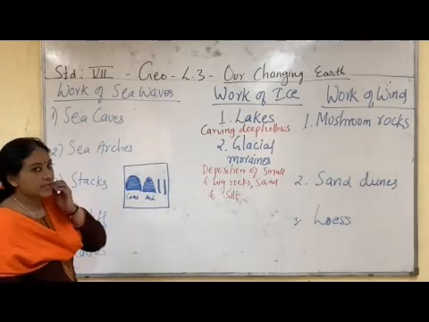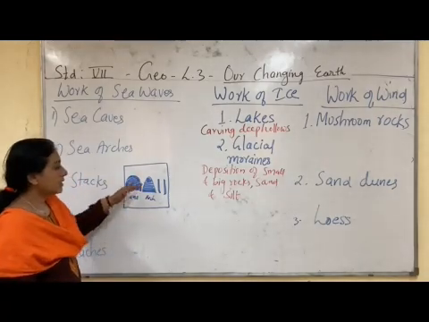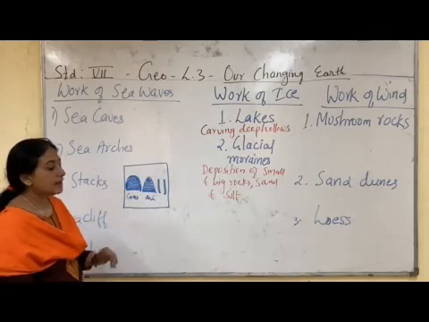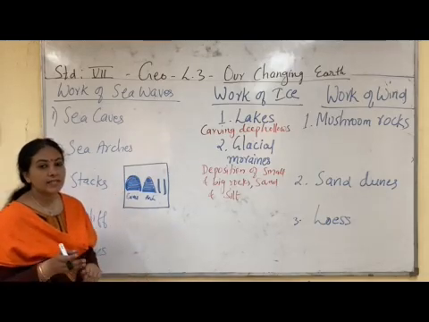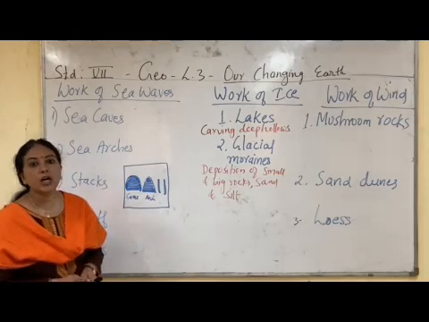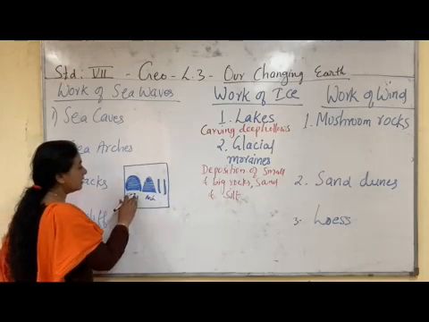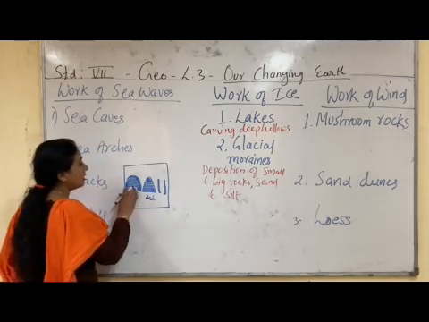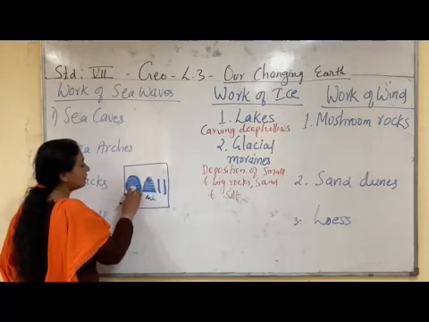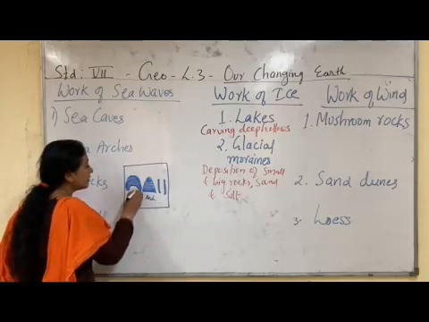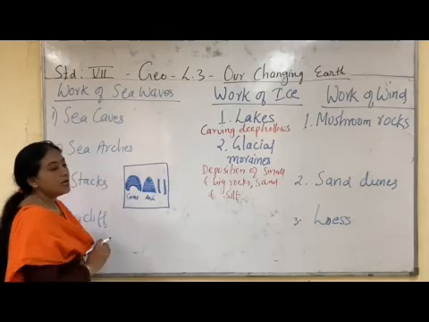Now what do you mean by sea cave? If some rocks are lying in the sea, the waves of the sea continuously strike the rock. When it continuously strikes the rocks, they are broken away, and a cave-like structure is formed in the rock.